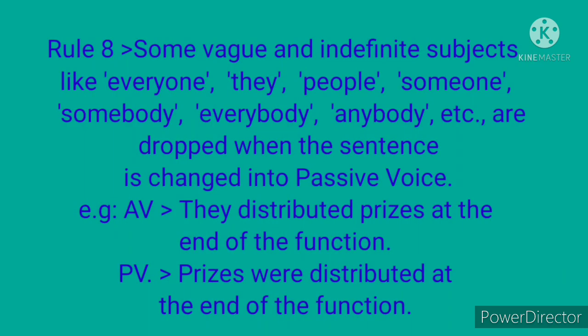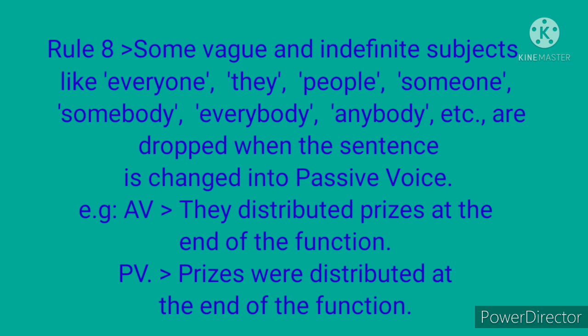Rule 8 is some vague and indefinite subjects like everyone, they, people, someone, somebody, everybody, anybody, etc. are dropped when the sentence is changed into passive voice. For example, the sentence in active voice is this: they distributed prizes at the end of the function. How is this sentence changed into passive voice?